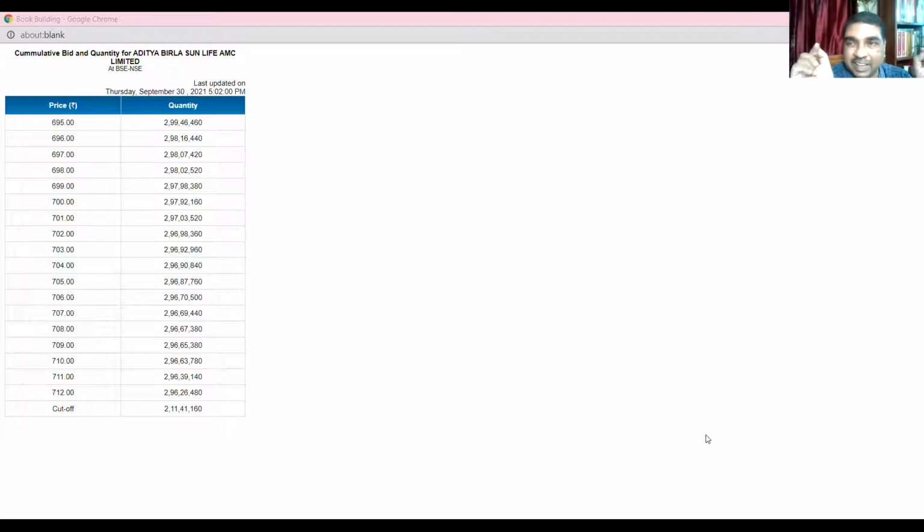This is what I have done, and previously I clicked that link, the cumulative bid quantity. Up to that you had seen. When I clicked it, I am seeing this data. So are you able to see at 695, the entire share will be subscribed. But at 696, the bid position, you see shares are undersubscribed. At 697, a little fewer people are ready to buy. So if the maximum price is 712, only this many shares will be subscribed.